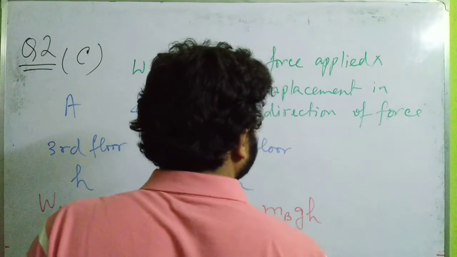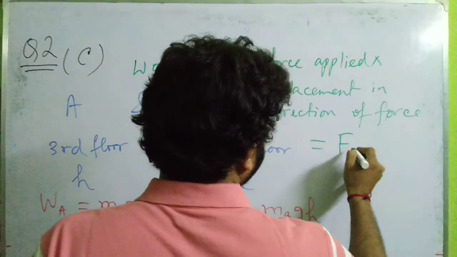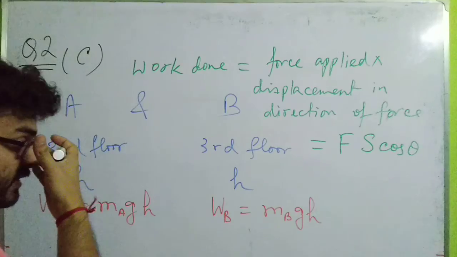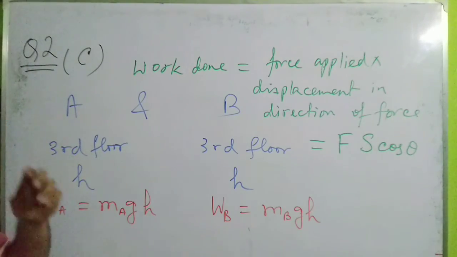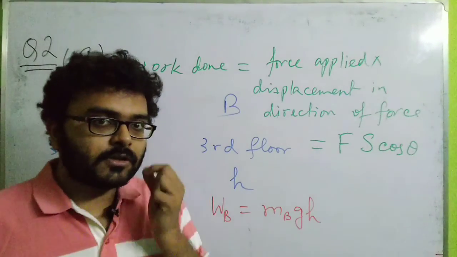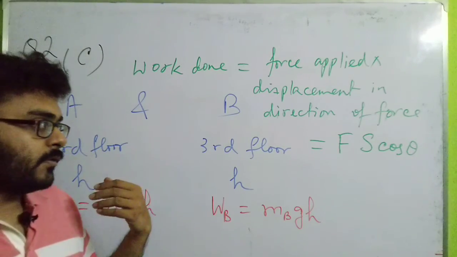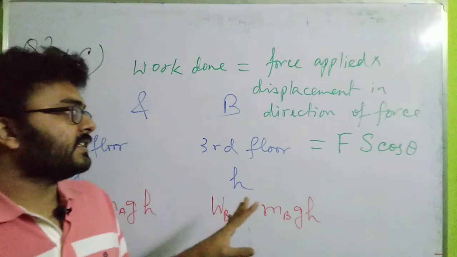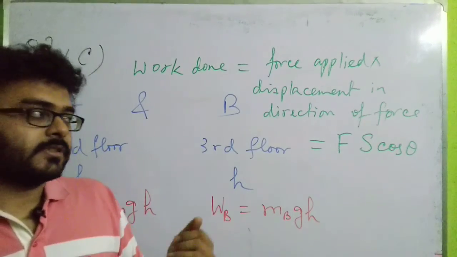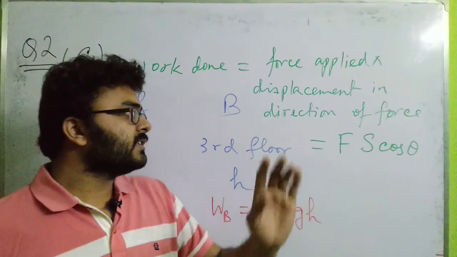Mathematically this has been expressed in your book as work done equals F S cos theta, where F is the force, S is the displacement, and theta is the angle between the force and displacement. This is the formula because displacement may not always be along the direction of force. In that case we have to take the component of the displacement which is along the direction of force, or in other words, we can also take the component of the force that is in the direction of displacement. Both the formulas are correct. So basically you can consider work done equals force applied into displacement in the direction of force.